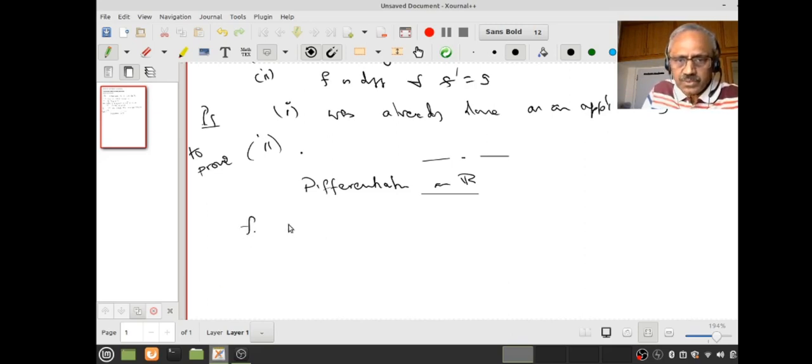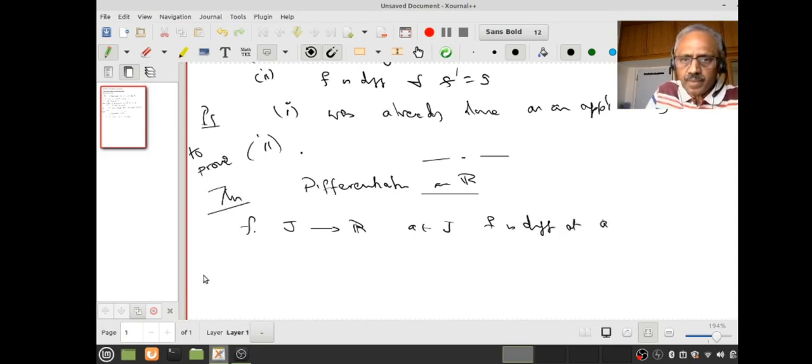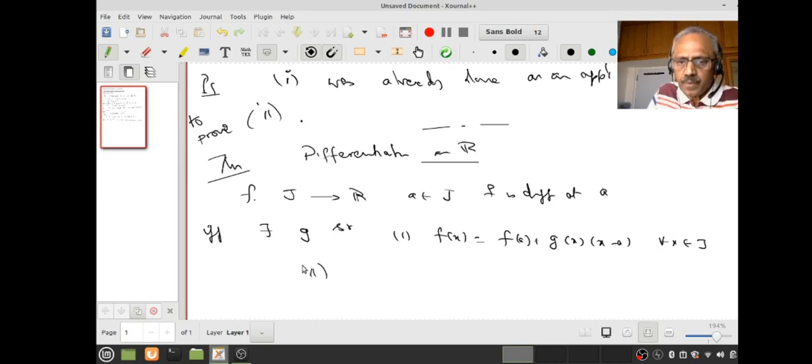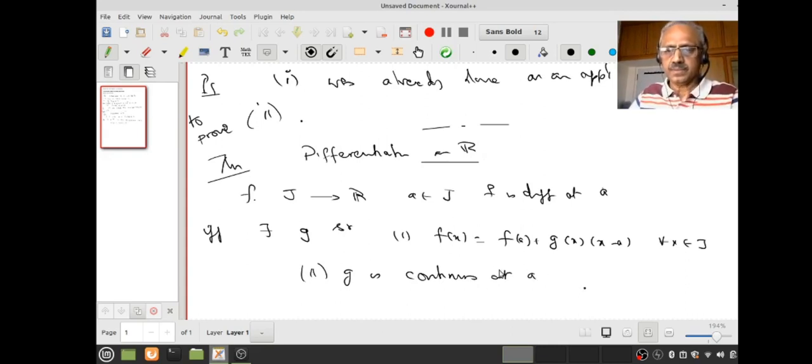Suppose f is a function from J to R and a is a point in J. I want to say f is differentiable at a. This is the theorem: if and only if there exists a function g such that two things happen. One, f of x equals f of a plus g of x into x minus a for all x in J, and two, g is continuous at a. You understand?